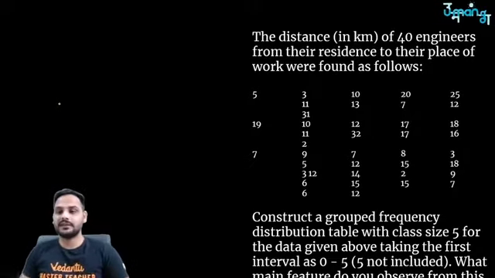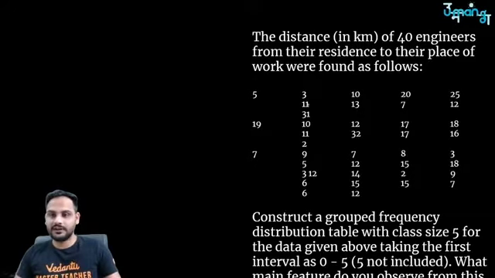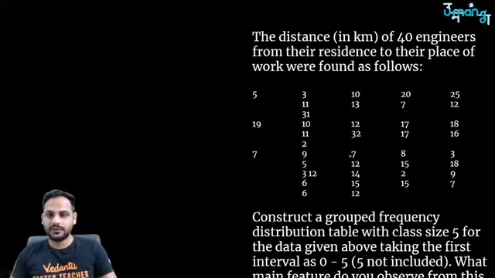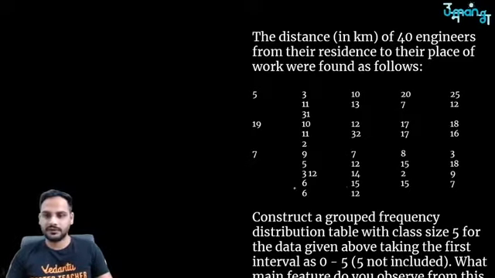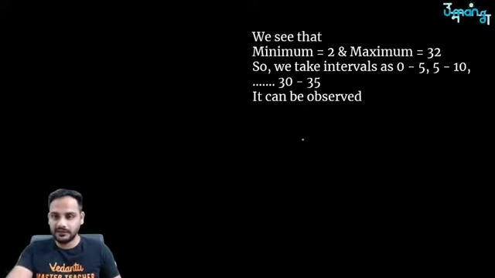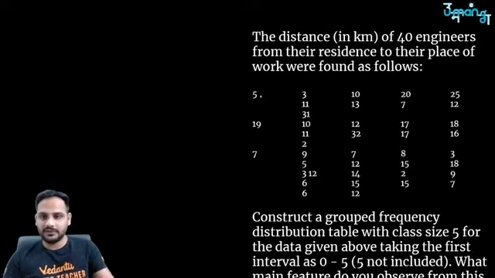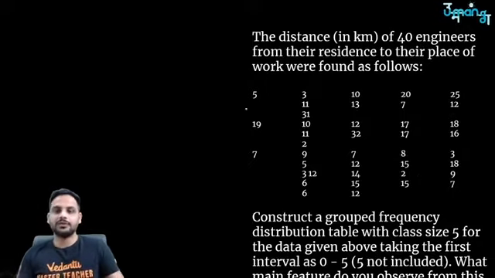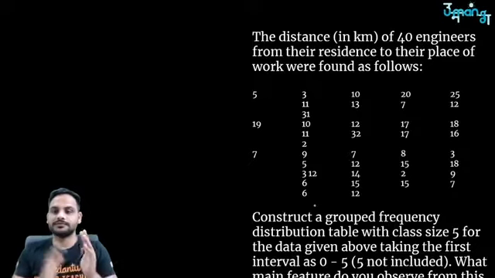So we have 40 engineers, and 40 values are written in this table.